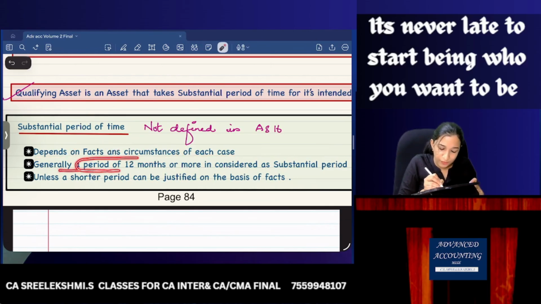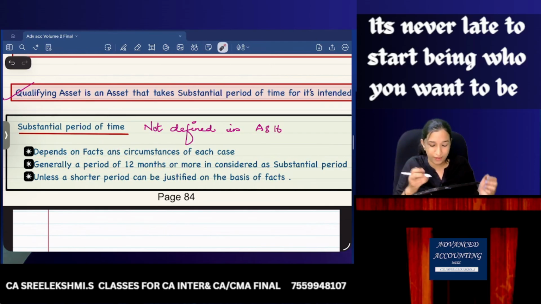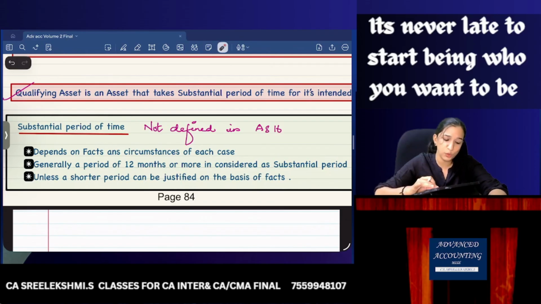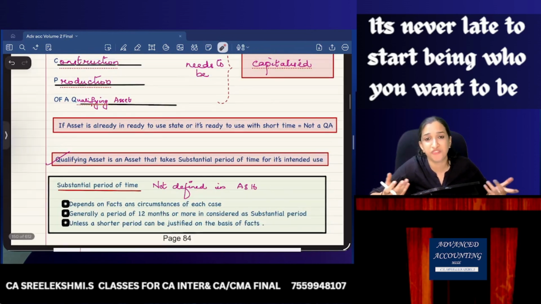Generally a period of 12 months or more is considered as substantial period of time. However, a shorter period can be justified based on the facts. If you take a shorter period, that shorter period can also be considered as substantial period of time. Are you understanding? So you're like, no ma'am, we are not understanding.